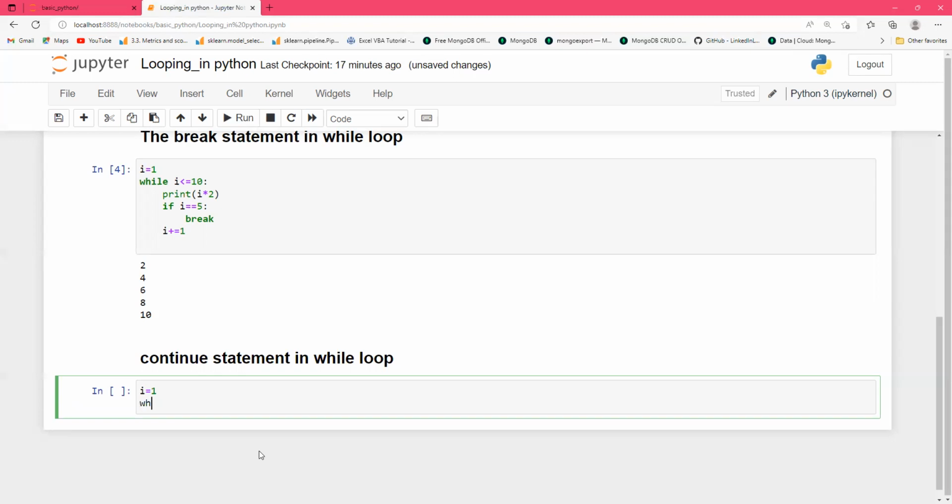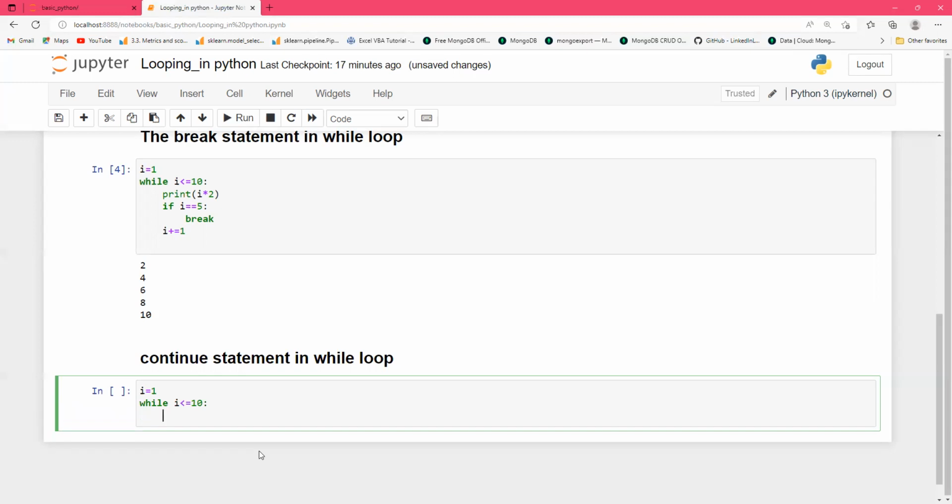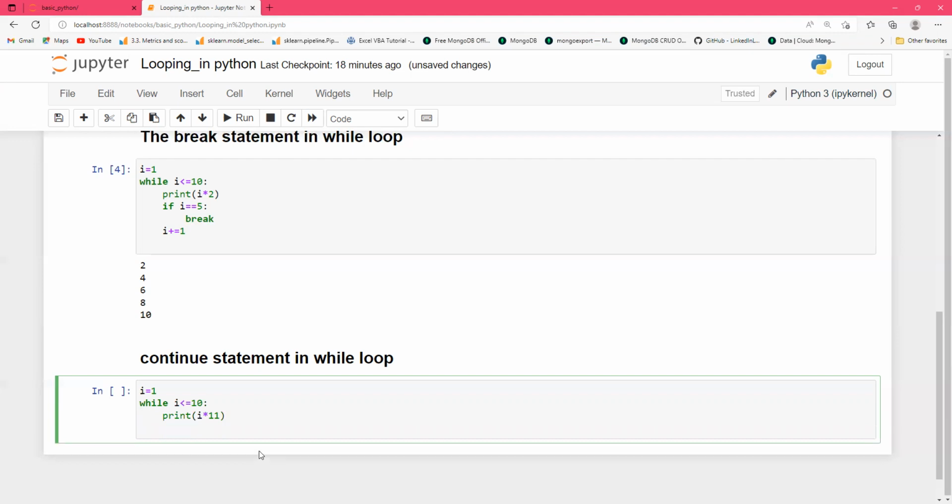So I equal to 1, while this value of I is less than or equal to 10. Now I have to make the table of 11, so I will print I star 11. Now you have to use I plus equal to 1.